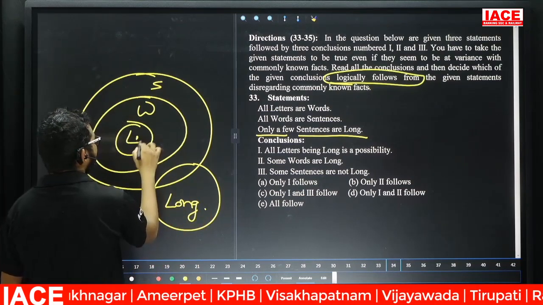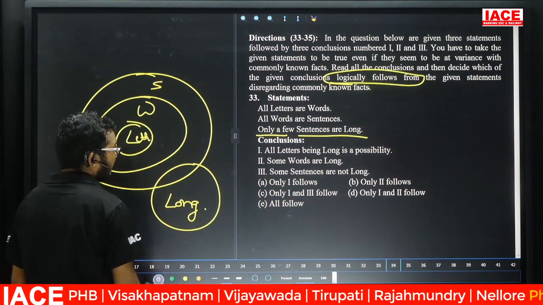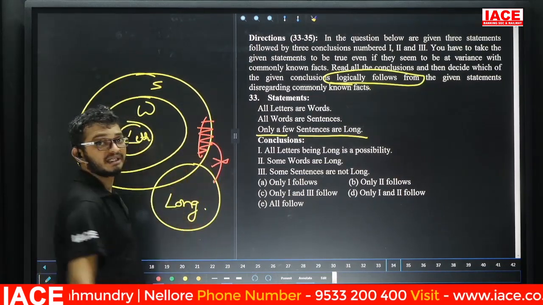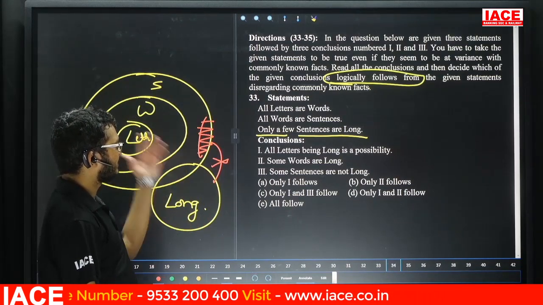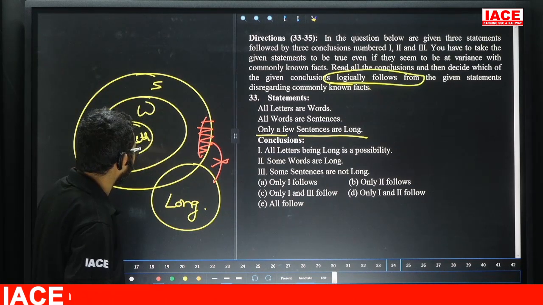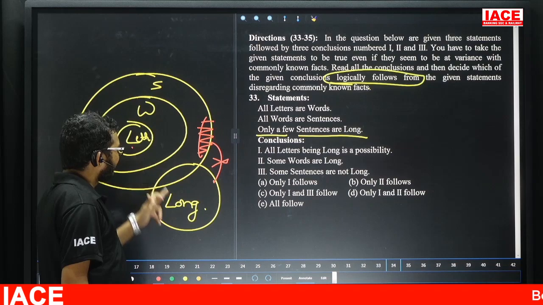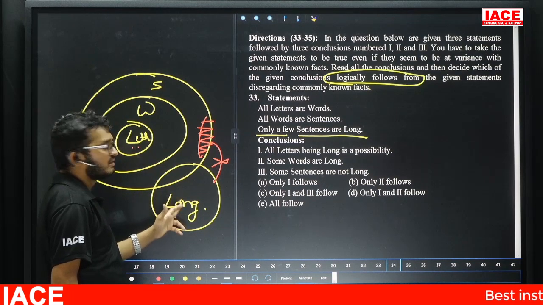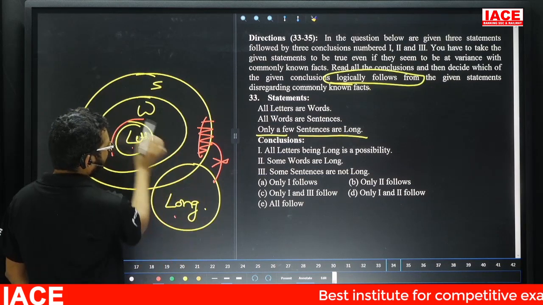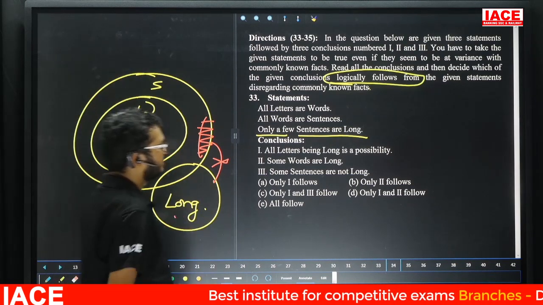Friends, this one is letter and this one is letter. Some sentences are long. At the same time, some part of sentences is not long. Yes. Take the first conclusion. All letters being long is a possibility. Friends, check here. The letter and long relation is that we can't say. We can't say means all letters being long is possible. There is a chance to draw the diagram like this. Then this one is simply true.